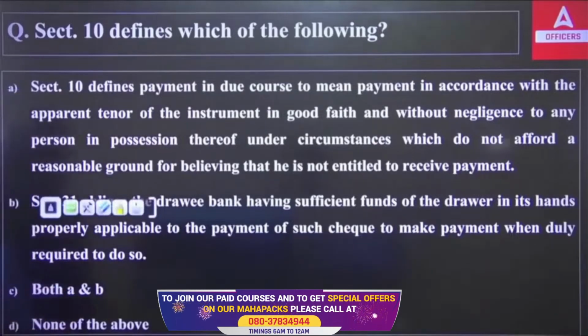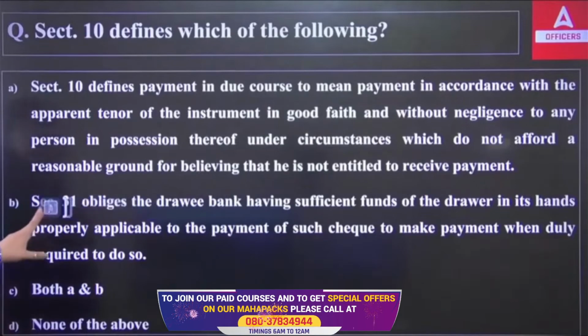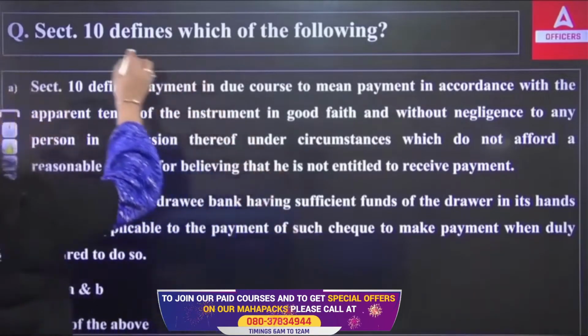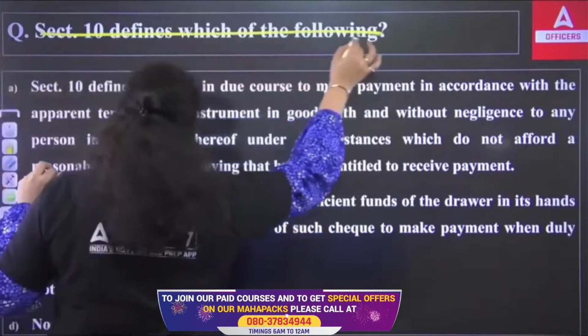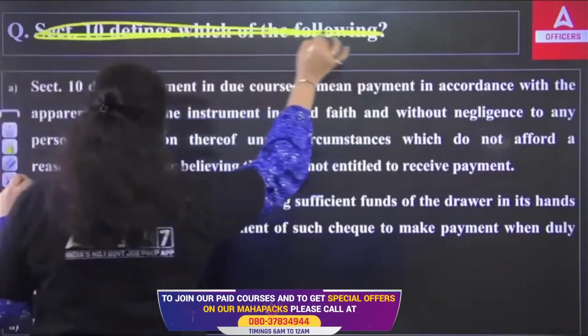I would want to change this question. The question is a little bit wrong.